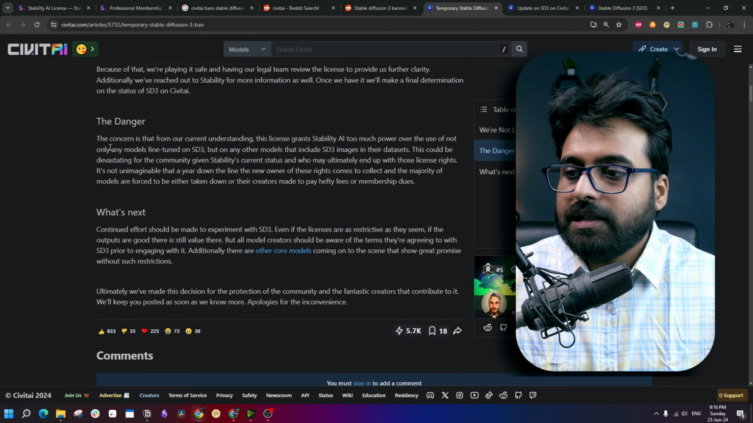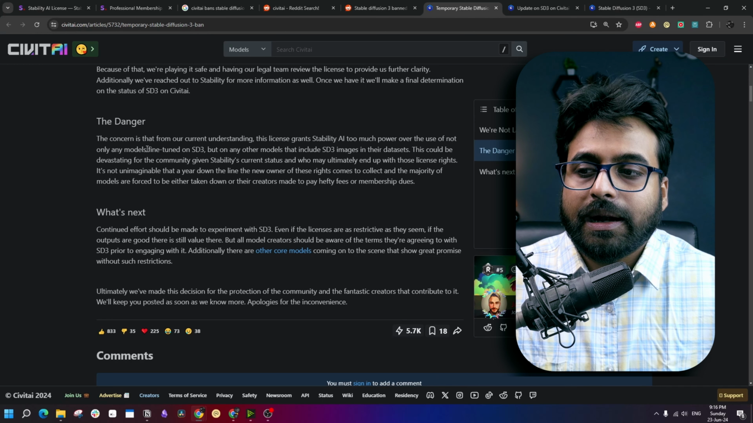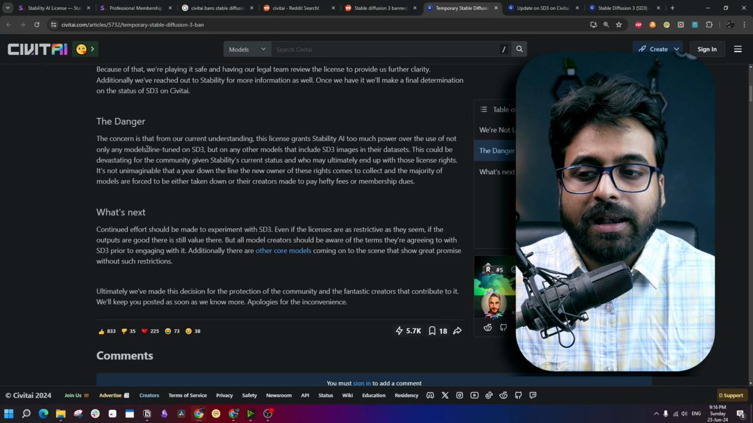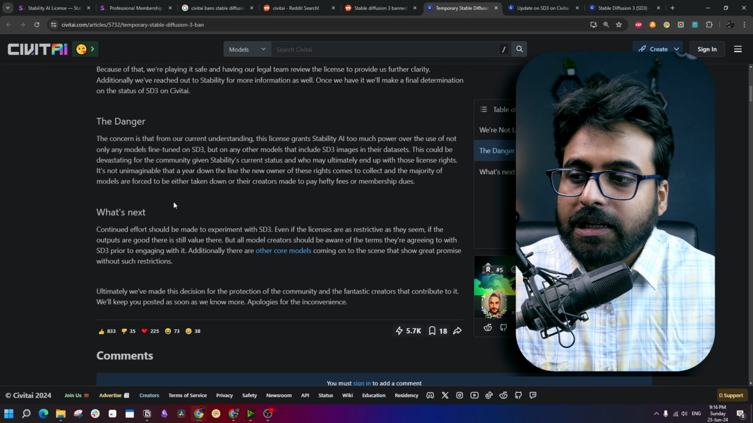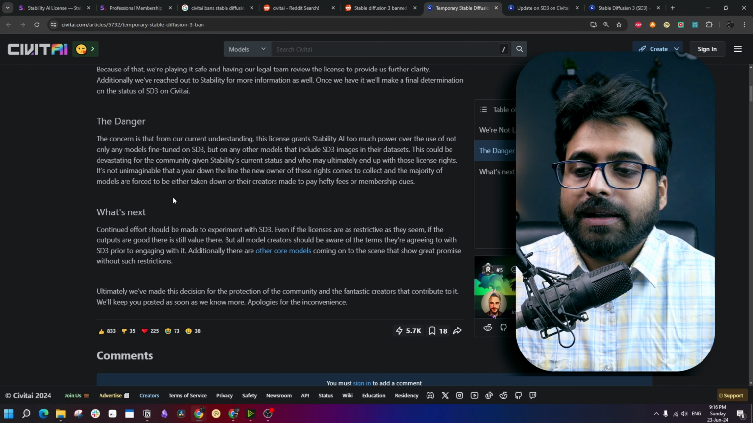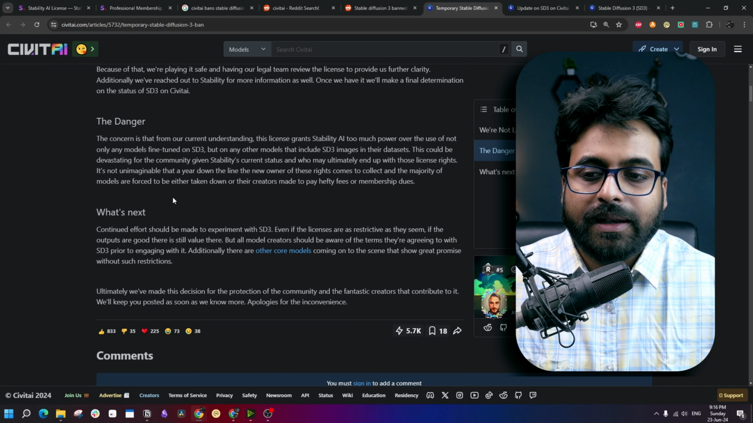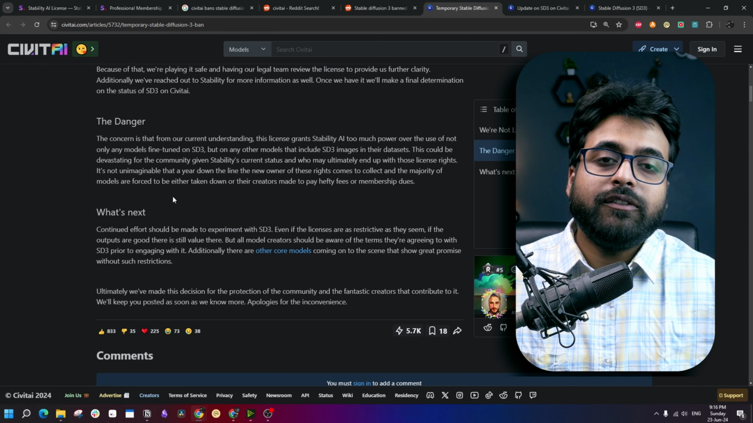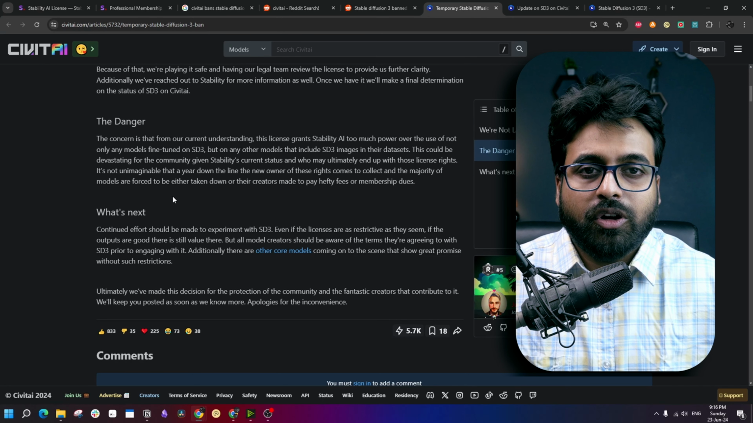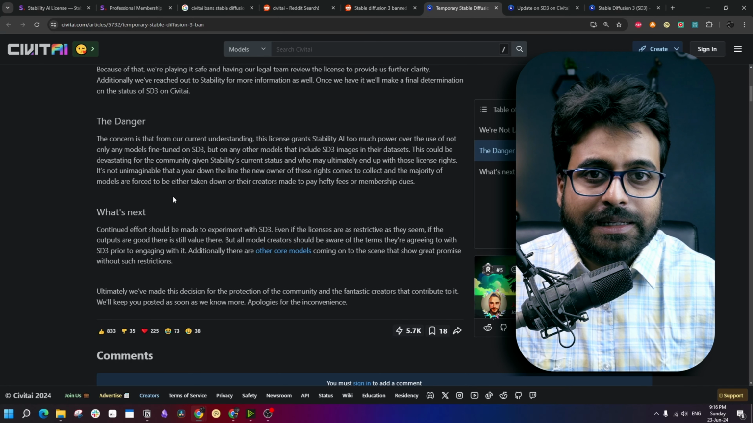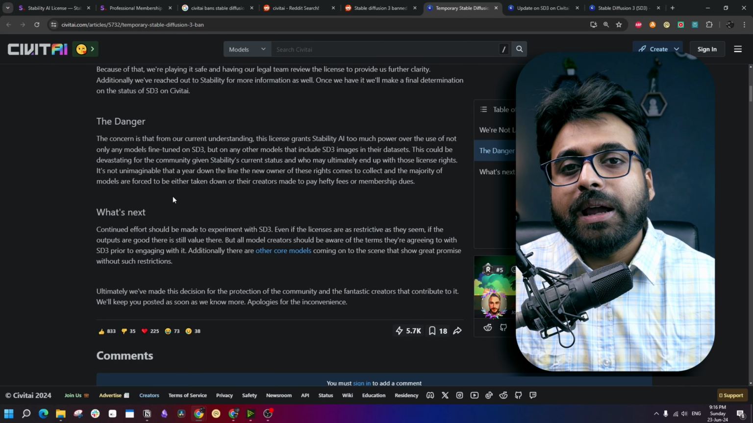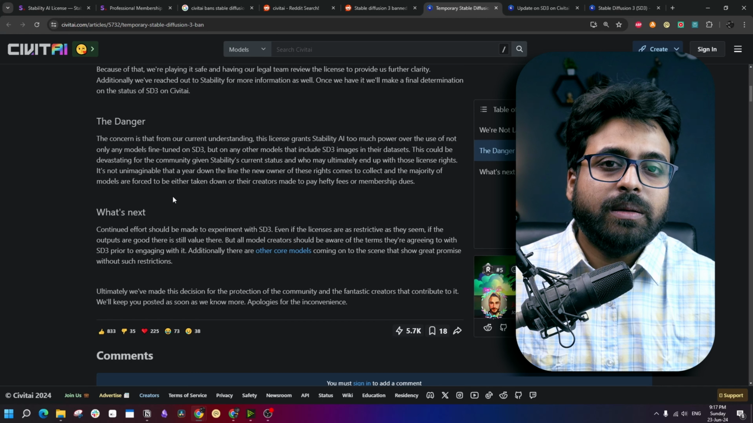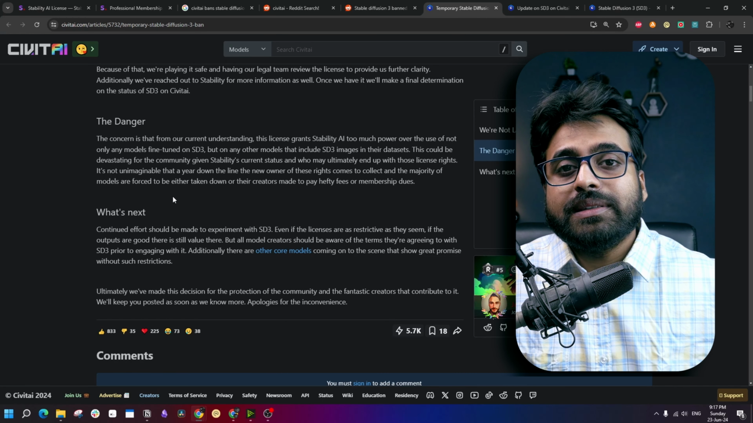The concern is that from our current understanding, this license grants Stability AI too much power over the use of not only any models fine-tuned on SD3 but on any other models that include SD3 images in their datasets. Well, as the licensing terms are vague, people should always approach with caution, and if the terms are not clear, they can be used against you in any way if a problem arises. The company can easily bend the words to their favor because they are the ones writing the terms in the first place.